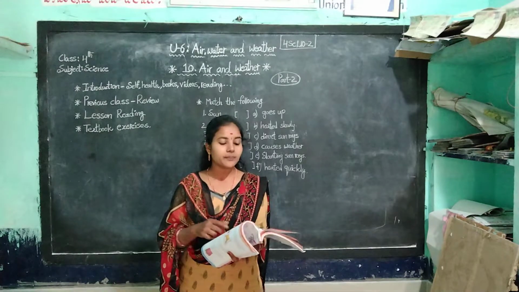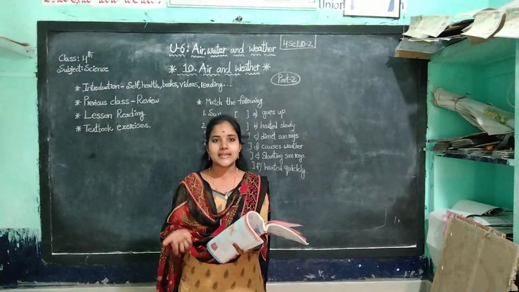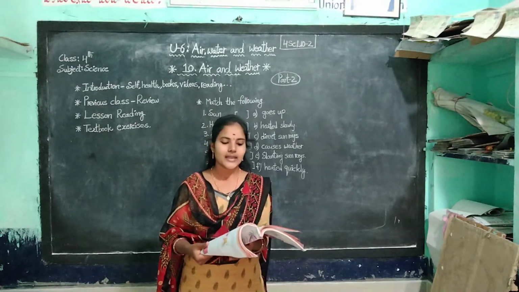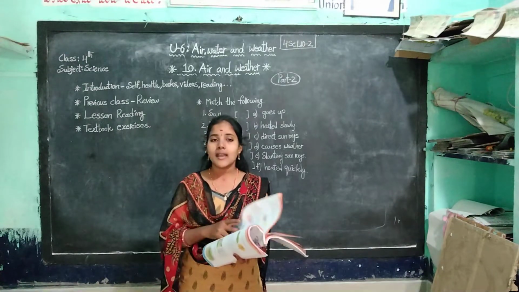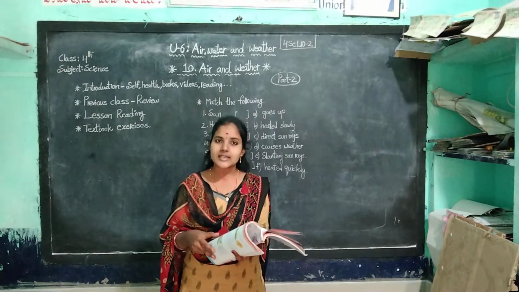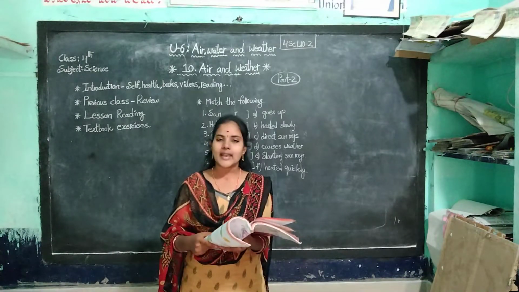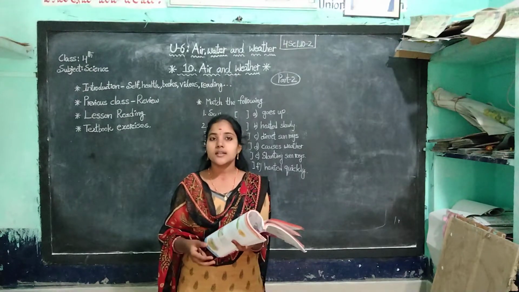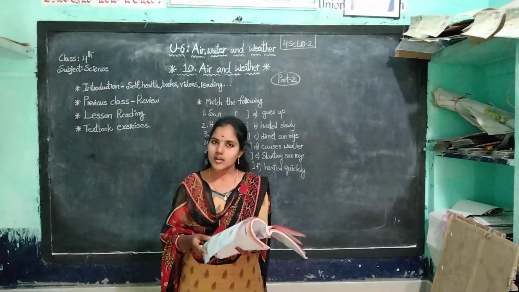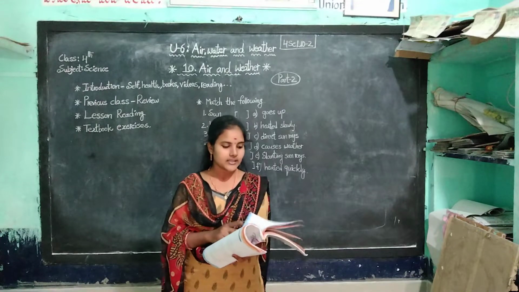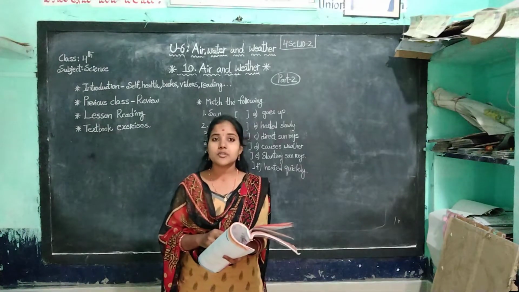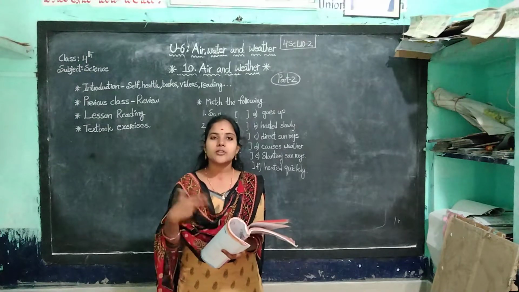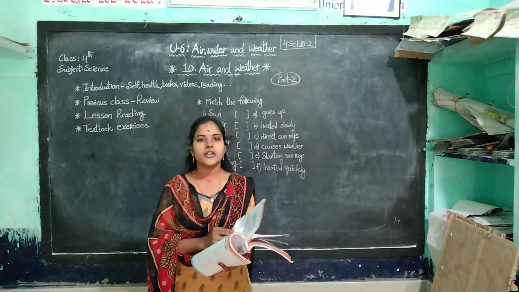Next, land breeze and sea breeze, and the differences between them. Next, evaporation and wind, temperature, surface area and condensation. In condensation, we learnt different words: dew, frost, fog, mist, rain, and also snow and humidity. These are all the topics we learnt in the previous video.